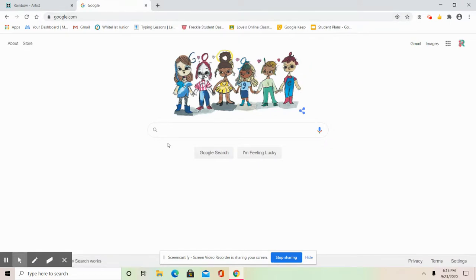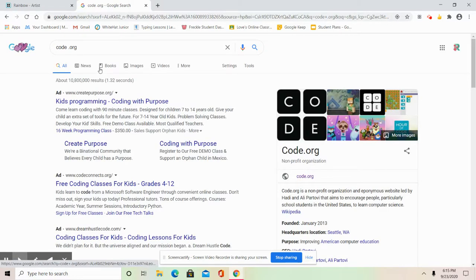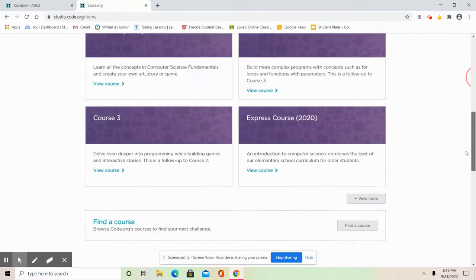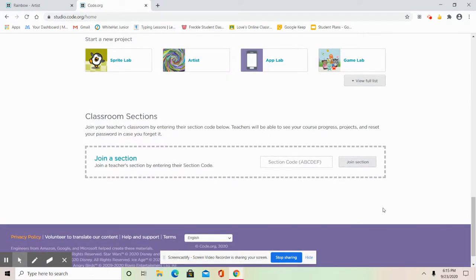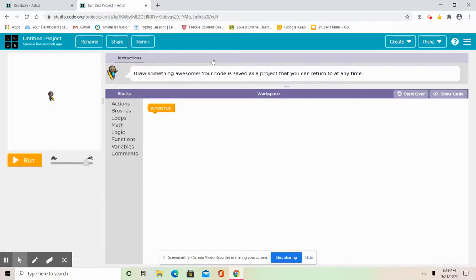I am already logged in. If you want to go ahead and log in, you could go ahead. If you don't have an account, you could create an account. Oops. Not code.org. Okay, we're going to go ahead and go to Artist Lab. Okay, so we're going to name this rainbow.